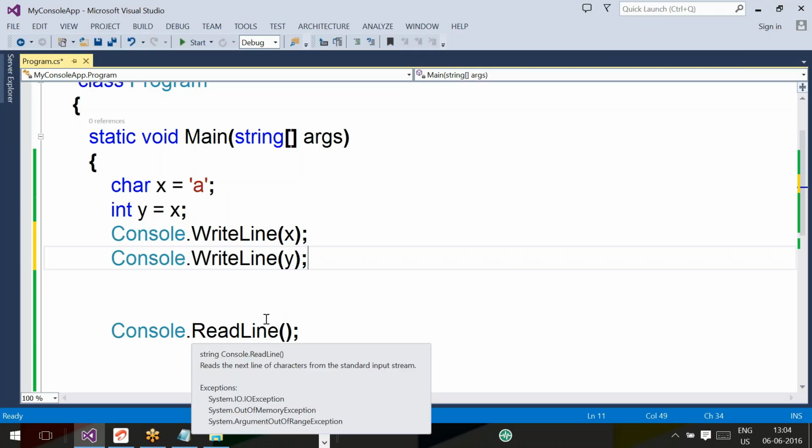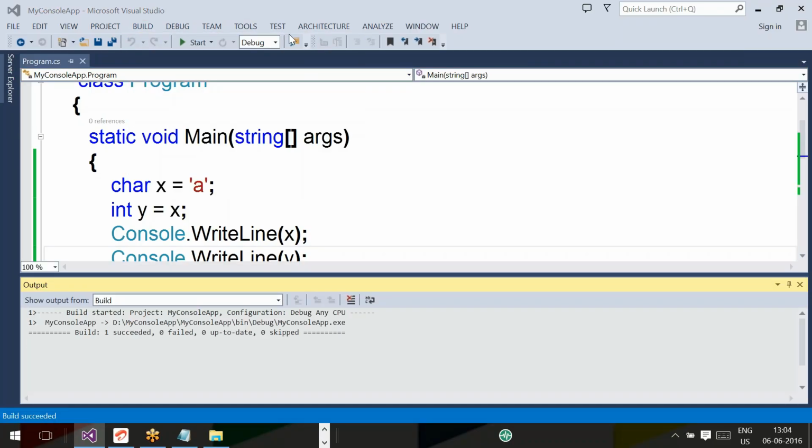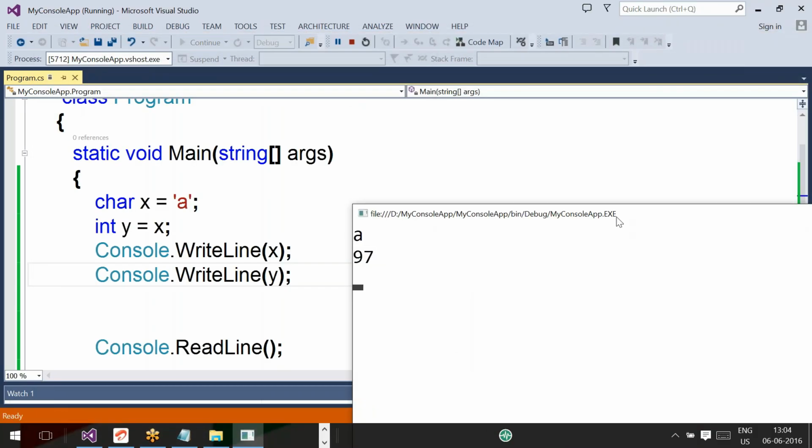X will display a and y will display some integer like 97. It is one of the interview questions. The output is: x prints a and y prints 97.